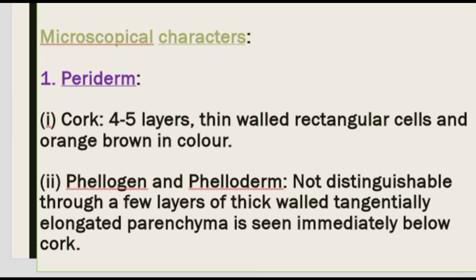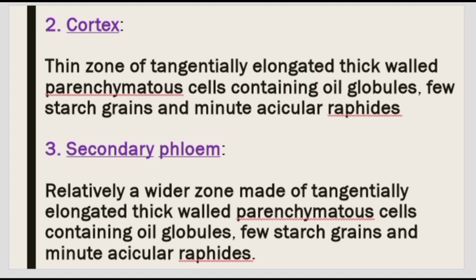Phellogen and phelloderm not distinguishable; a few layers of thick-walled, tangentially elongated parenchyma is seen immediately below cork. Second, cortex: thin zone of tangentially elongated, thick-walled parenchymatous cells containing oil globules, few starch grains and minute acicular raphides. Third, secondary phloem: relatively a wider zone made up of tangentially elongated, thick-walled parenchymatous cells containing oil globules, few starch grains and minute acicular raphides.